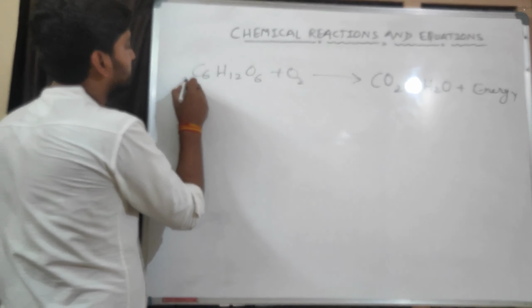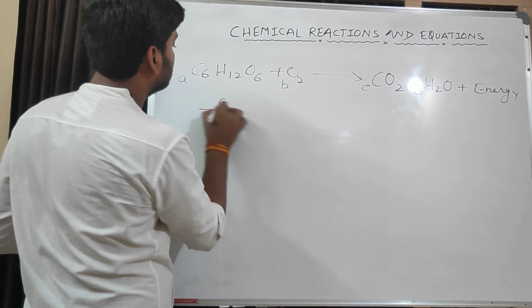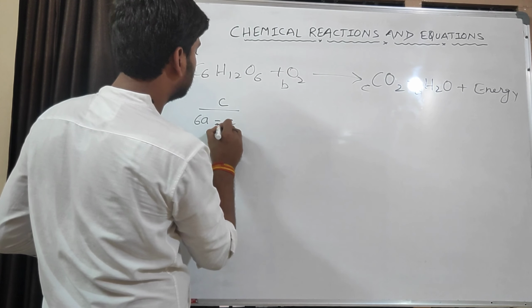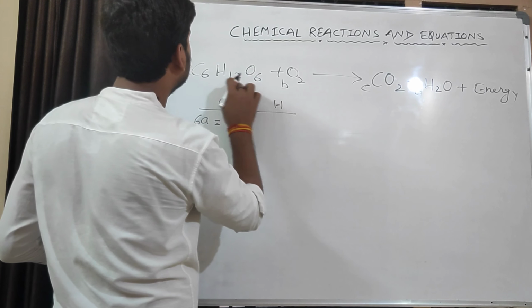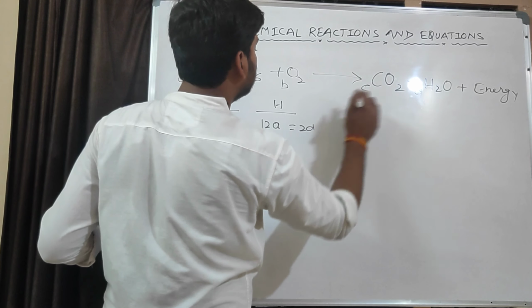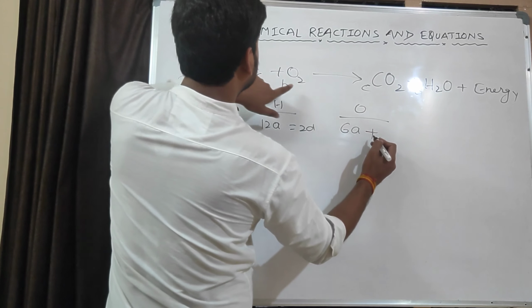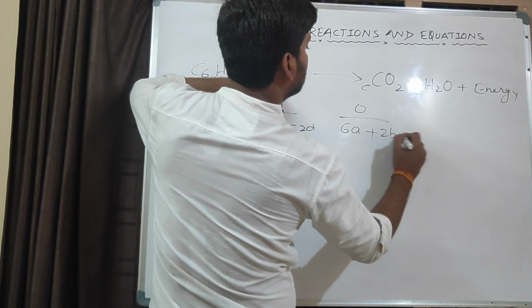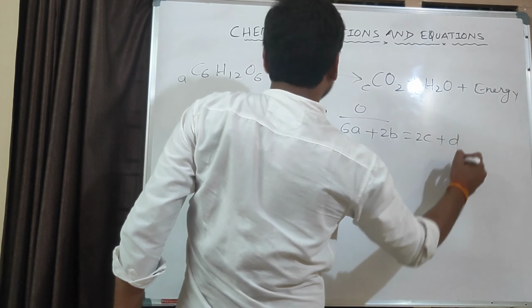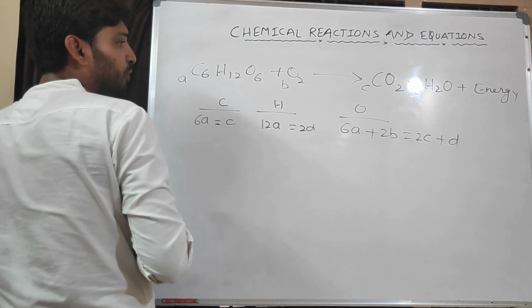Okay, so what will we do here? A, B, C, D. For carbon atom, 6A is equal to C. For hydrogen atom, 12A is equal to 2D. For oxygen atom, 6A plus 2B is equal to 2C plus D. Okay? So check which is repeating more times.